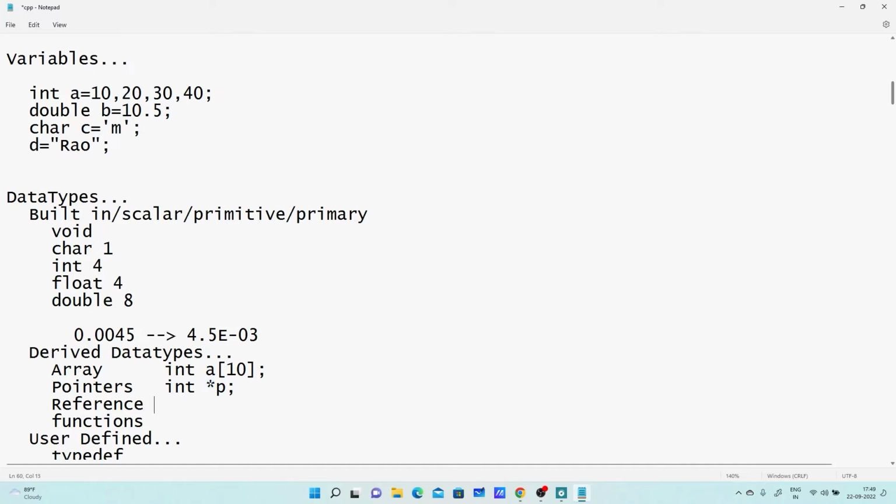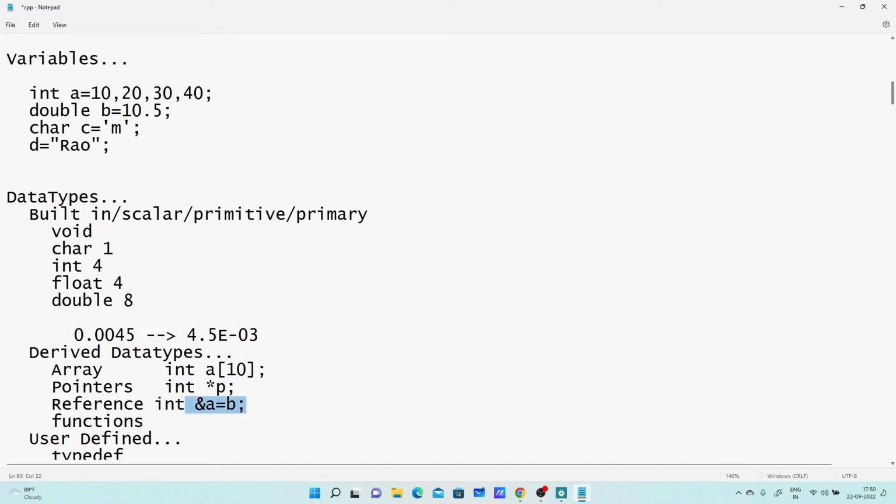There is also a reference variable supported by C++. You can use a reference variable this way, ampersand a. So what is this ampersand? It's a reference variable. When we have a reference variable, it should be initialized, so here I can say equals b.